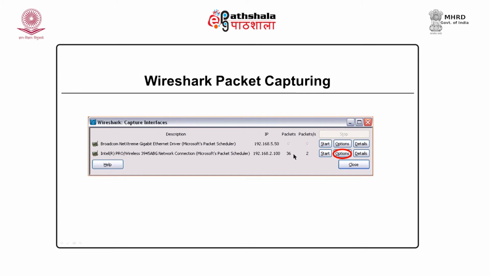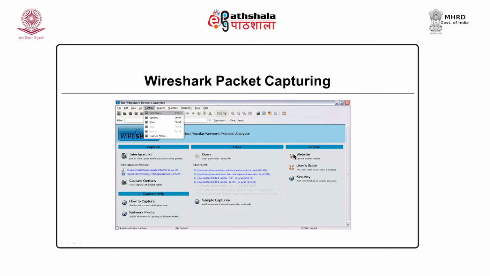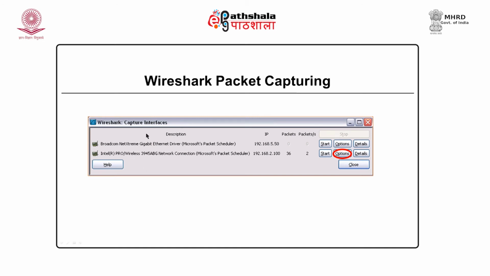Let us again go through the previous slide. This is the welcome screen of Wireshark. You will click on capture, then you will go to the interface. When you click here, you can see the interfaces that are available, and by clicking on start, your packet capturing will start.